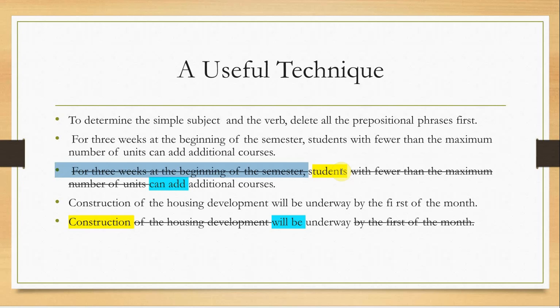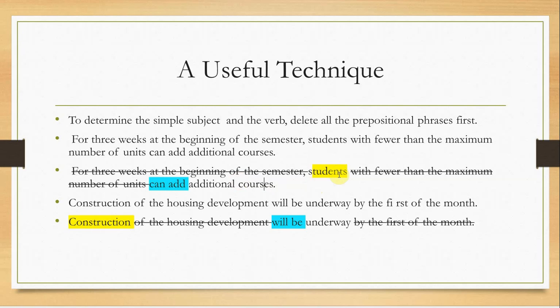Students is a simple subject. Again, with fewer than the maximum number is a prepositional phrase, deleted. Of units, prepositional phrase, deleted. So we still have "can add additional courses." After deleting all the prepositional phrases, you have the word students, which is the subject, and the word can add, which is the simple predicate or the verb. Additional courses is the object.